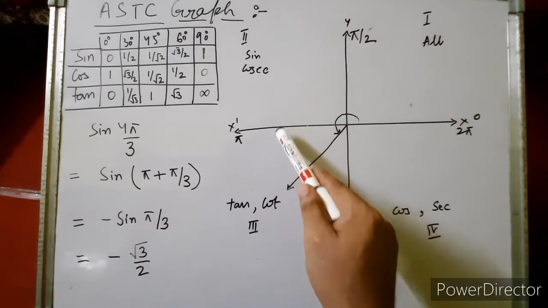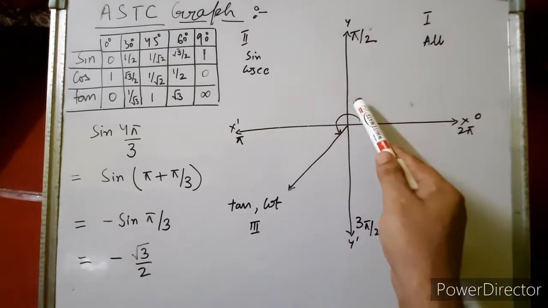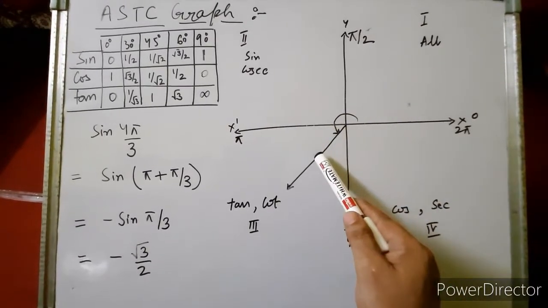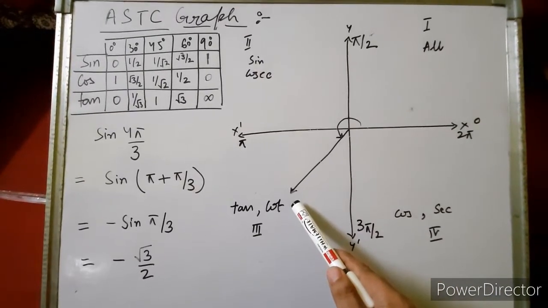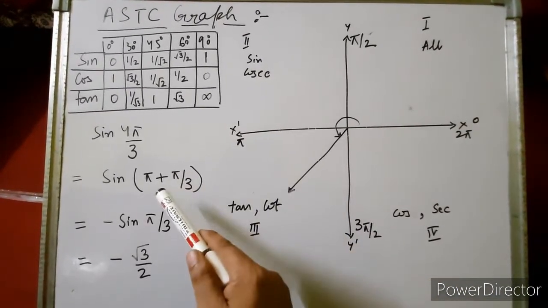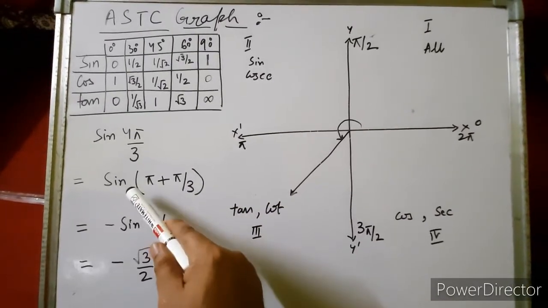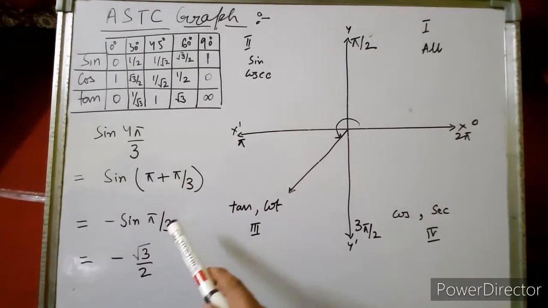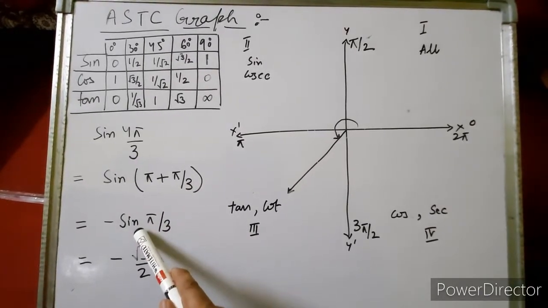When we add anything to a 180 degree angle, it will lie in the third quadrant. It will come here. This is 0, 90, 180 and something else, so it will be theta. It is lying in the third quadrant. And I have told you that in case of 180 plus theta or 360 plus theta or minus theta, the trigonometrical ratio will remain the same. So sine will be the same because 180 plus theta is written, it will be sine.